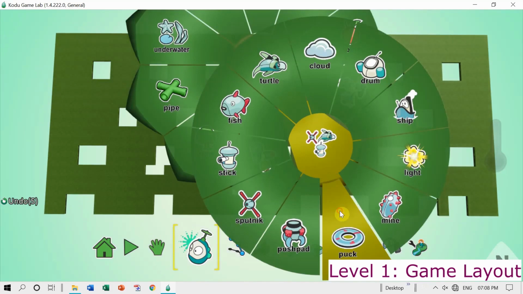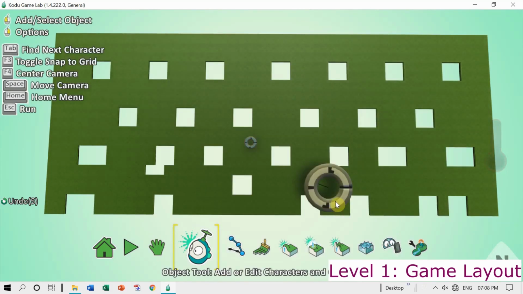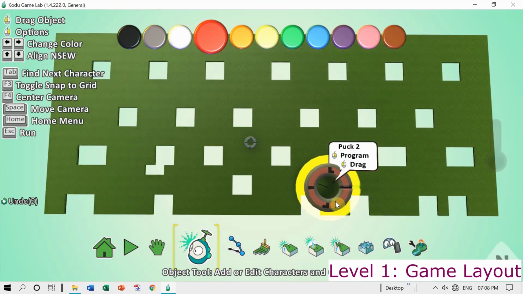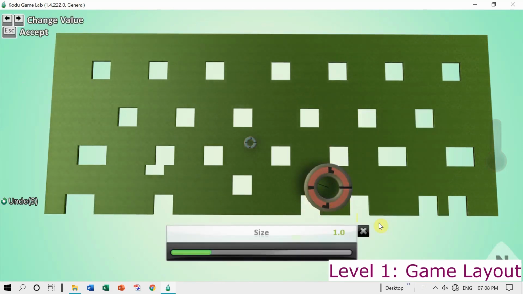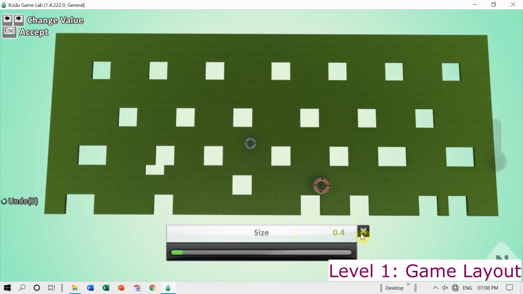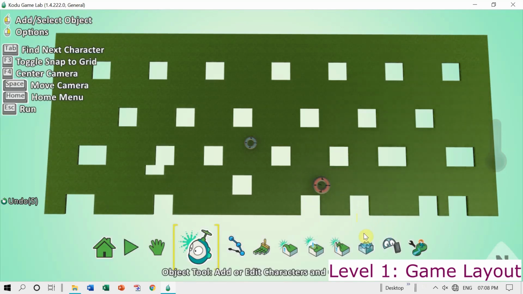I add another puck here. The color of this puck is red. I have taken the red puck as you see here, and I change its size to 0.4, a little larger. So this larger puck is the evil puck, which will try to eat the blue puck, that is the player.